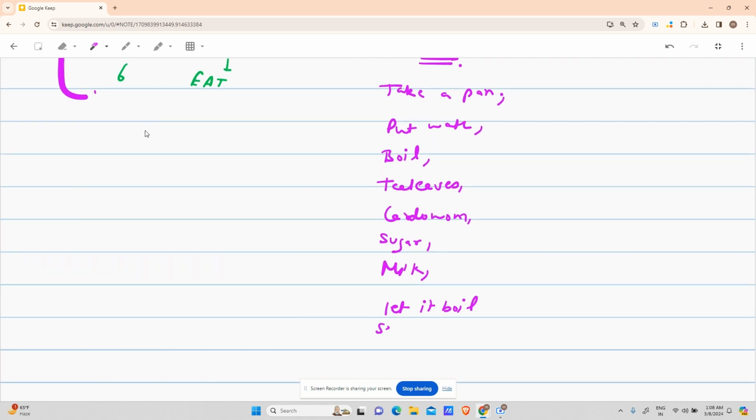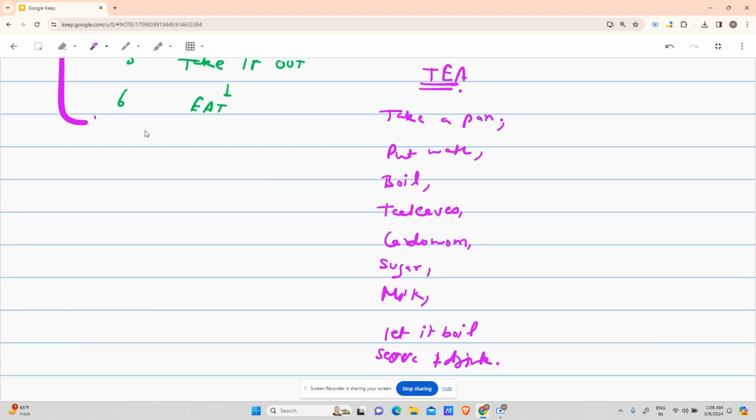Serve it and drink it. So the problem statement was to make and drink tea, and we defined a series of steps. So this is my algorithm to drink tea, right?